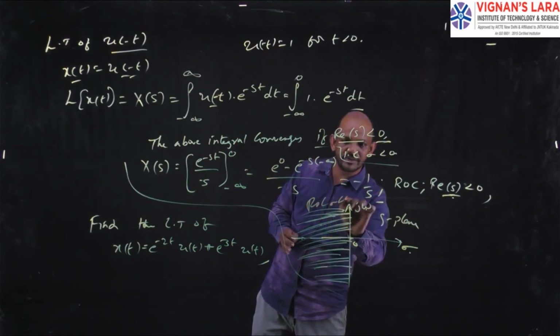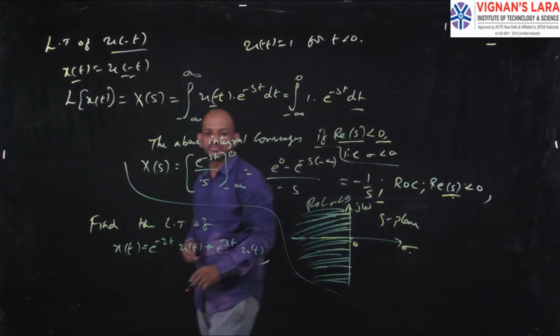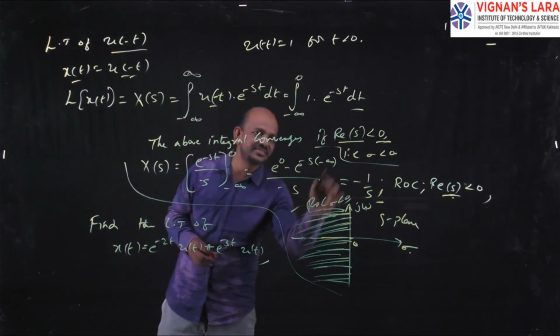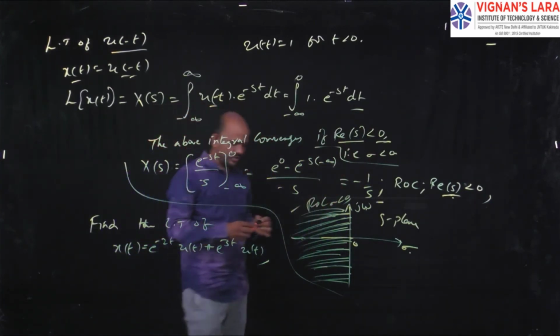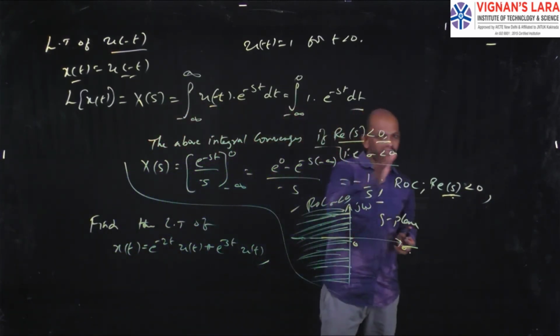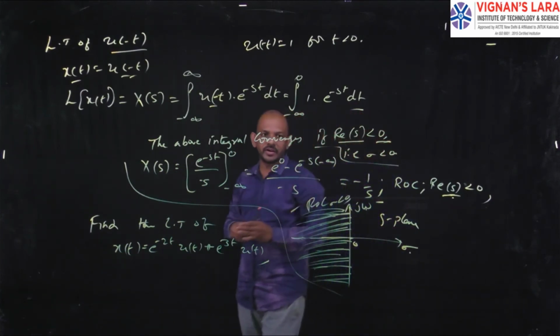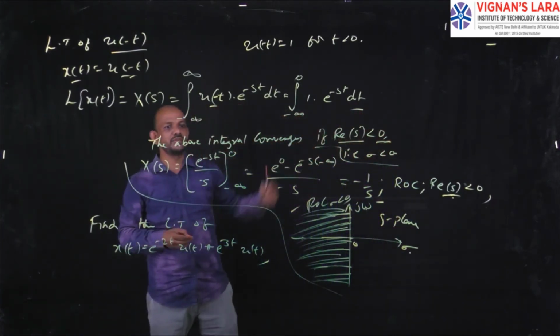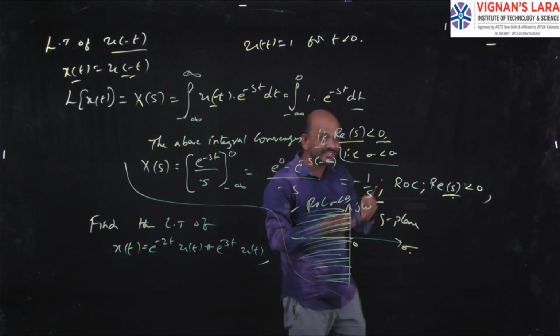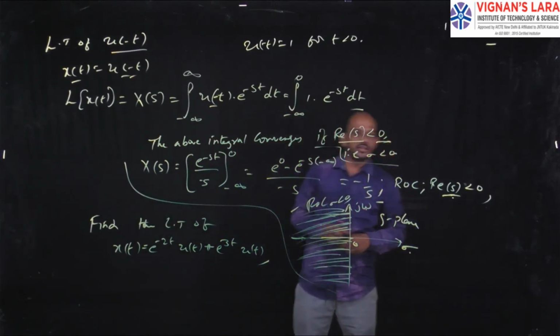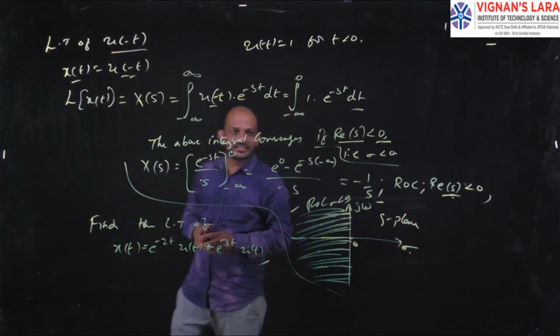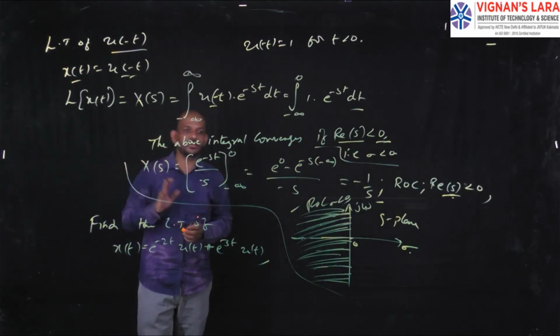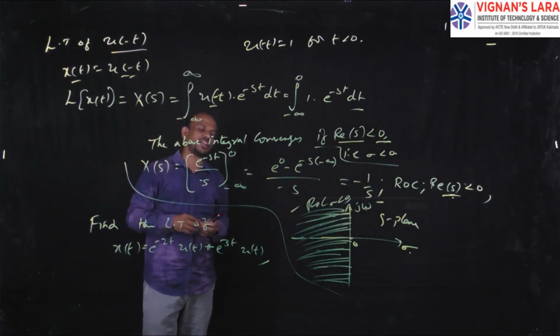Keep in mind, if u of t is given, then the ROC will be greater than the value. If u of minus t, the ROC will be less than. That is, for a right-handed signal the ROC will be right-sided, and for a left-hand signal the ROC will be left-sided. I will explain this in the properties of the signals.